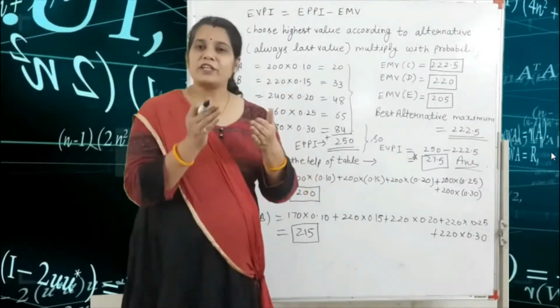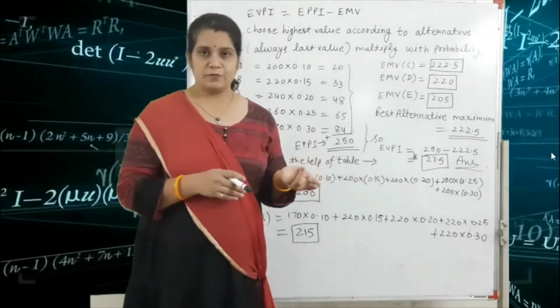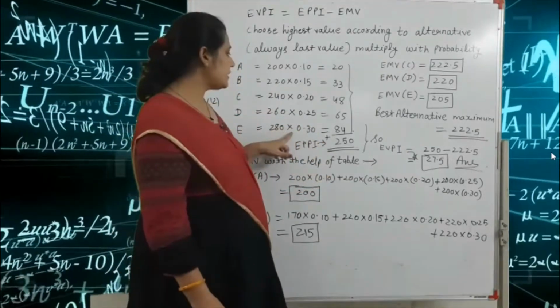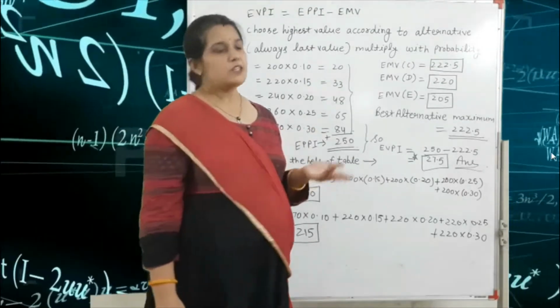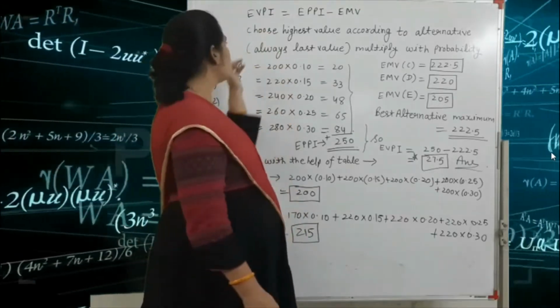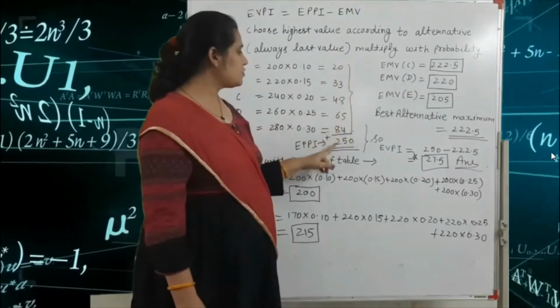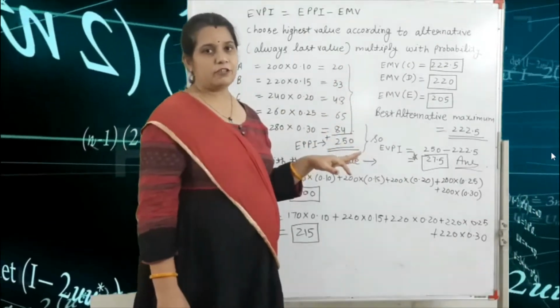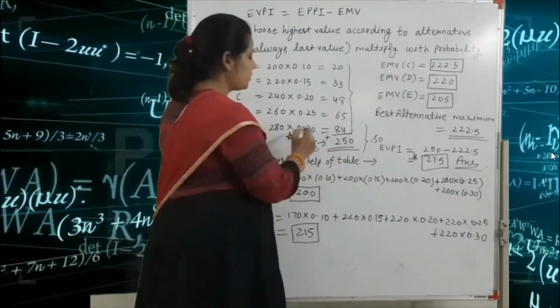According to 14, the probability given is 0.30. So 280 into 0.30 is equal to 84. So first we find the EVPI. The sum of all these values is 250. So here EVPI is equal to 250.